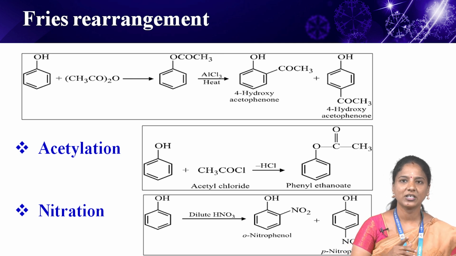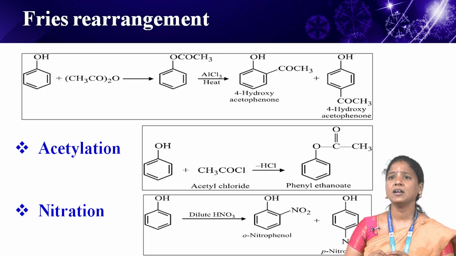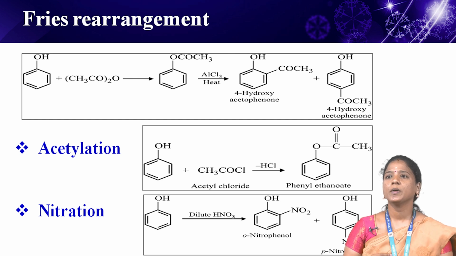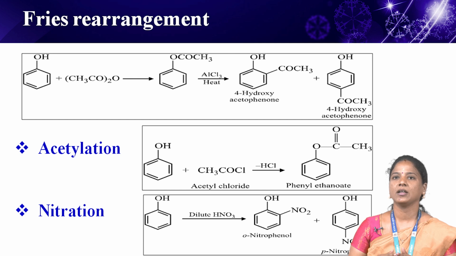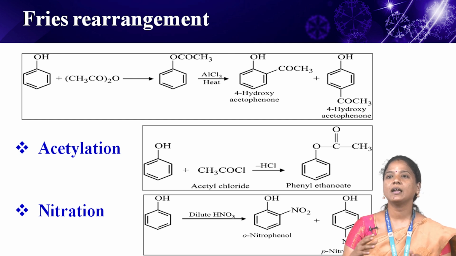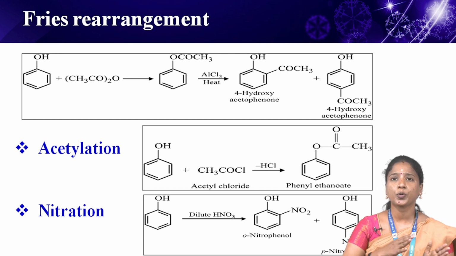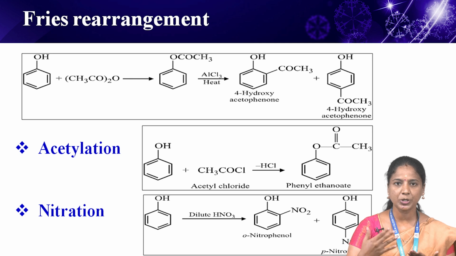Next one is nitration. Nitration is the addition of an NO2 group into the ring at 298 Kelvin. At a low temperature, phenol combines with dilute nitric acid to produce ortho and para nitrophenols.